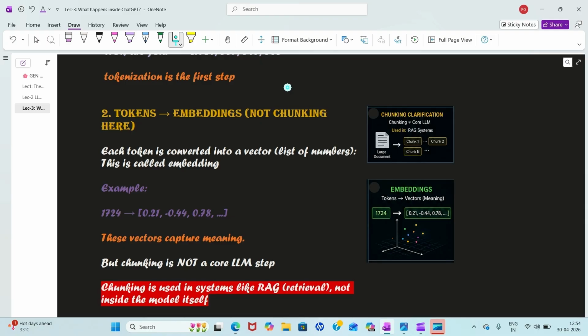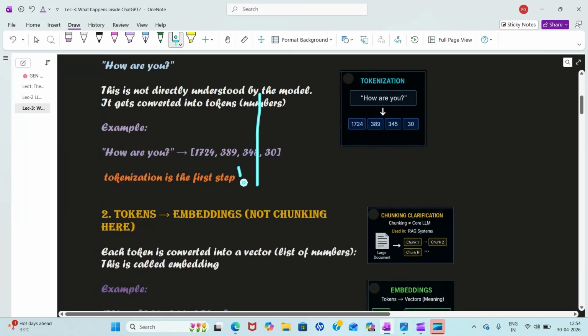Chunking is for an external system. If you have a document or a PDF and you want to give that data, then it needs to be chunked because that data is large and you need to divide it. So that chunking is different, and here we will not take the chunking step because we are not providing any document.